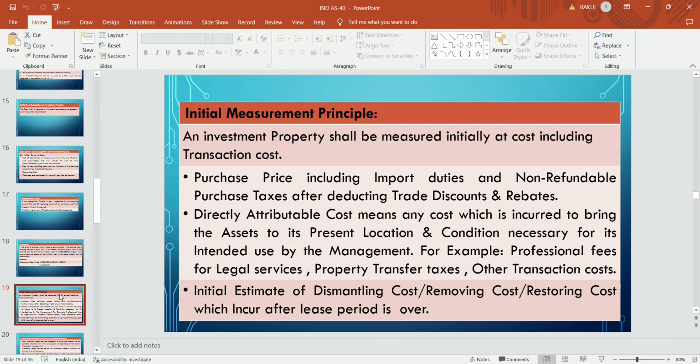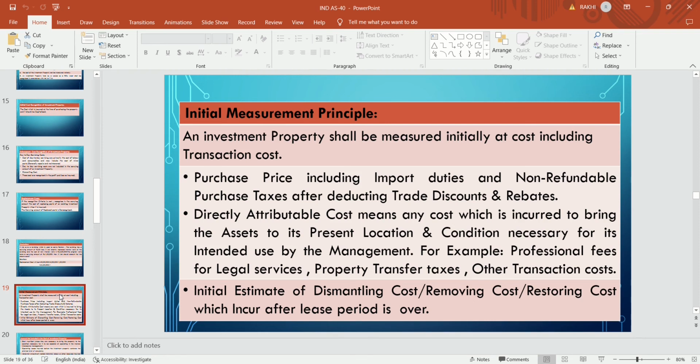That cost is a directly attributable cost, like any license, stamp duty, municipal taxes, property transfer taxes, legal services, professional fees, and other transaction costs. They are directly attributable costs and are to be added to the initial cost of the asset.